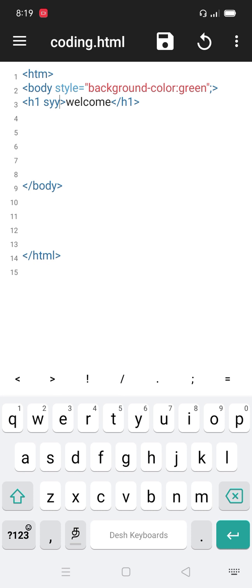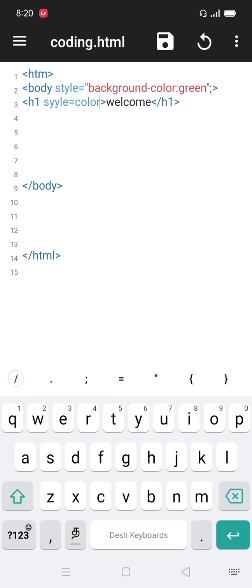Style equal, then the quotation marks, color. Which color you use is your choice. I am using blue.